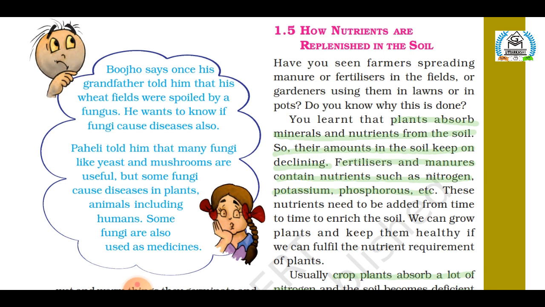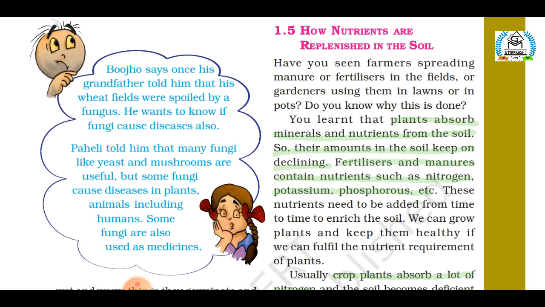As you also know, there is about 78% nitrogen in our atmosphere in gaseous form, but plants can't use nitrogen in this form. So in the soil, certain kinds of bacteria like rhizobium are present. These bacteria convert this atmospheric nitrogen into a usable form for plants.